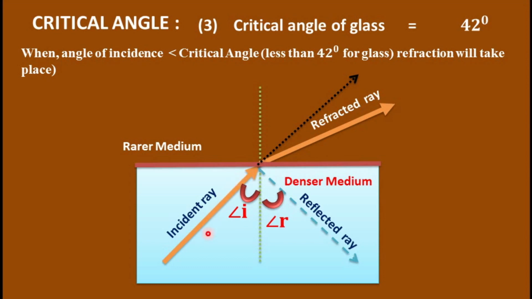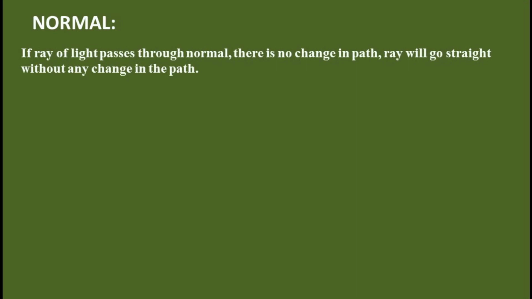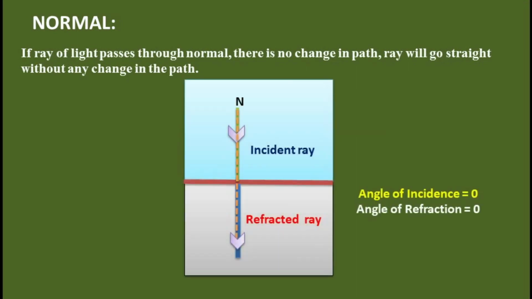Remember, how does this refraction happen? If light travels from rarer medium to denser medium, speed decreases, so the ray of light bends towards the normal. And if light travels from denser medium to rarer medium, speed of light increases, so the light ray bends away from the normal. Now, point number 4. If a ray of light passes through the normal, there is no change in path, the ray will go straight without any change in the path.